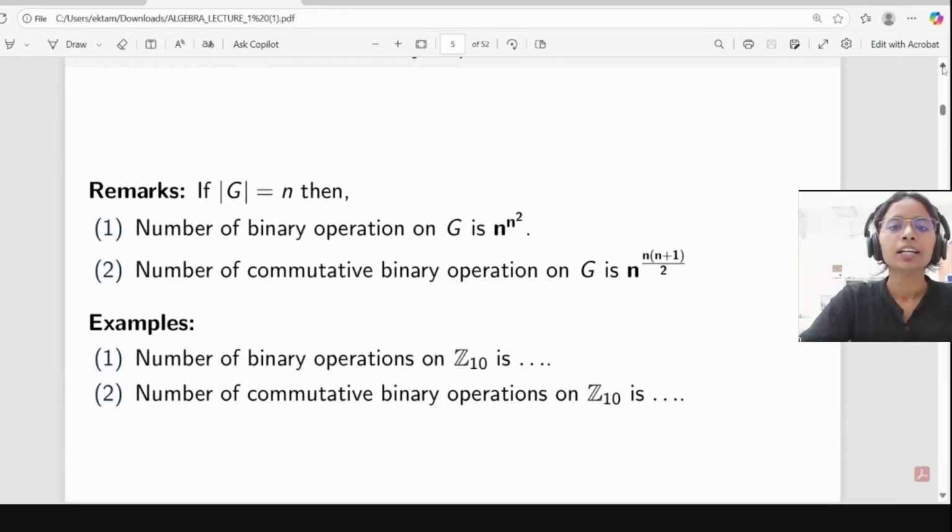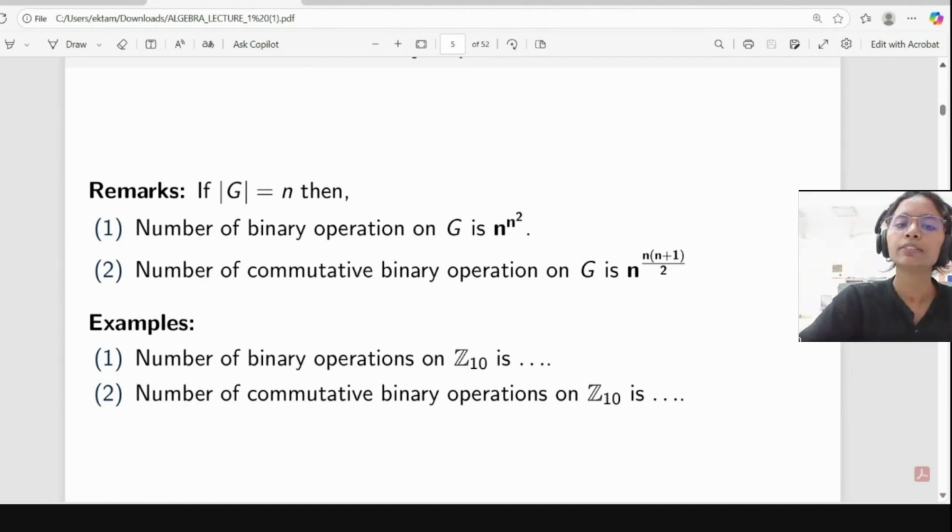Okay, sir. What we know is, if we have a function from A to B, and the cardinality of A is n and the cardinality of B is m, then the number of functions from A to B is m to the power n. Here our function is a binary operation defined from G cross G to G. So the cardinality of G cross G is n square, and the cardinality of G is n itself. So the number of binary operations will be n to the power n square.